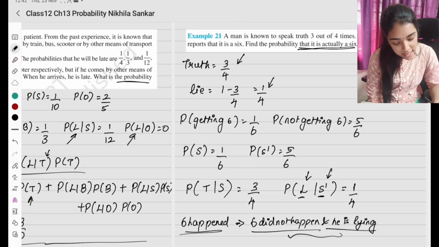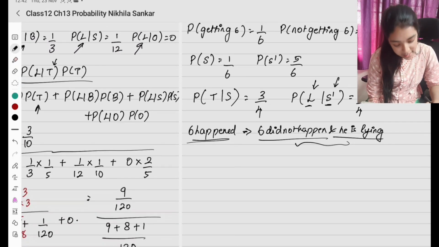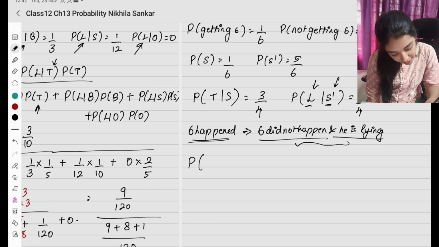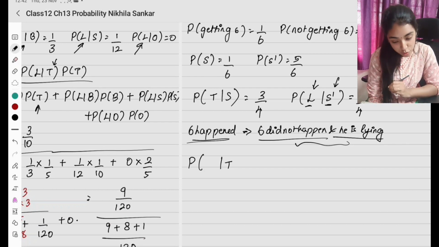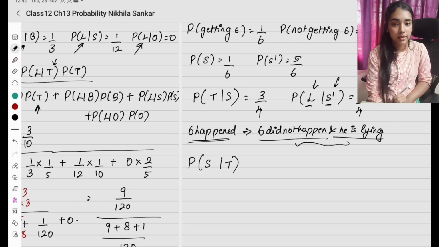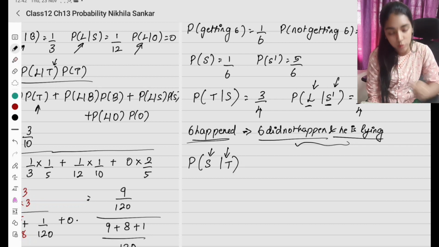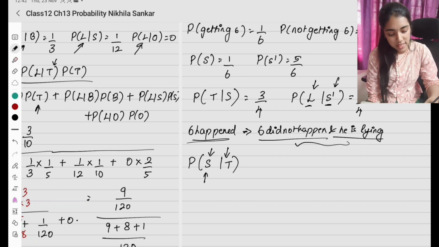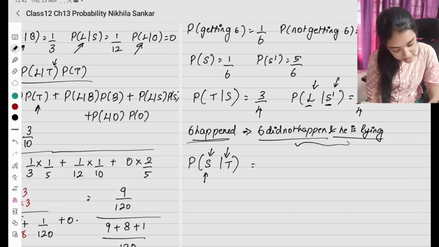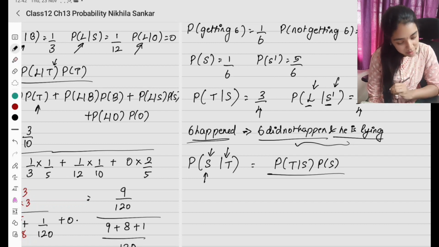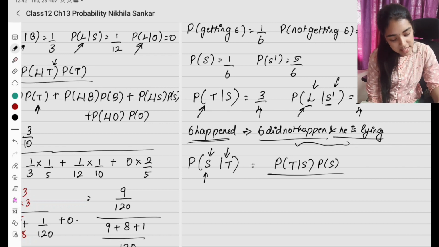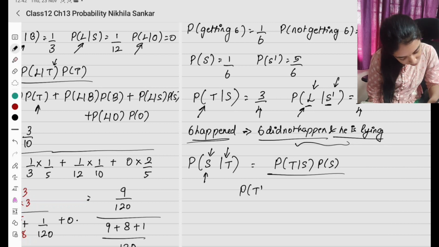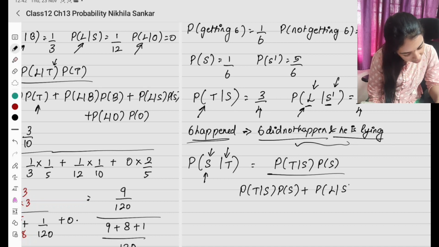So now what are they asking? Find the probability that it is actually a 6. He is telling the truth and 6 has also occurred. 6ம் வந்திருக்கு, அவன் உண்மையும் சொல்லியிருக்கான். அவன் உண்மையை தான் சொல்லியிருக்கான், உங்களுக்கும் 6 தான் வந்திருக்குன்றதுக்கு என்ன ப்ராபபிலிட்டி? So this is going to be, உல்டாவா எழுதுனா, probability of T given S, probability of S, the whole divided by என்ன ரெண்டு possibility? T given S, L given S dash. So this is going to be probability of T given S times probability of S plus probability of L given S dash, probability of S dash.